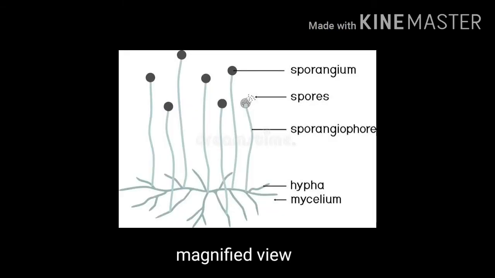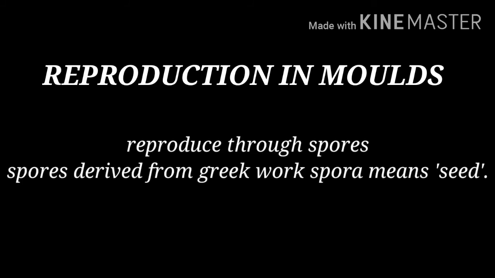You can see in the picture there is a mass of thread-like structures. This thread-like structure is called hyphae, and in singular it is known as hypha, and this hypha grows into one or more cells by elongation at the tip. And the tangled mass of hyphae, tangled means twisted and messy, is called mycelium. Molds reproduce by producing spores. Spore is derived from the Greek word spora, which means seed.